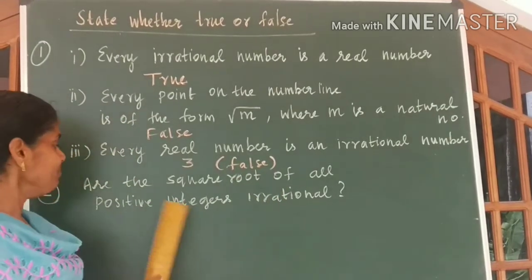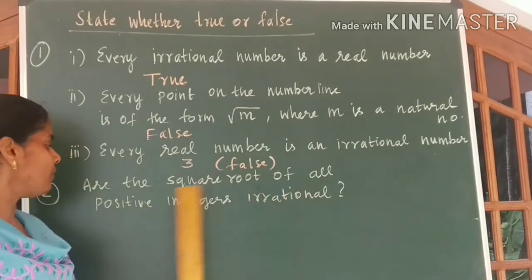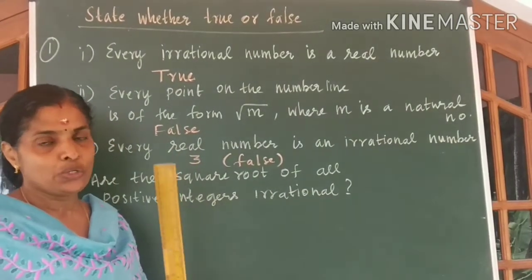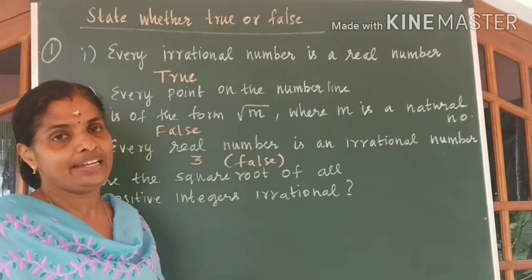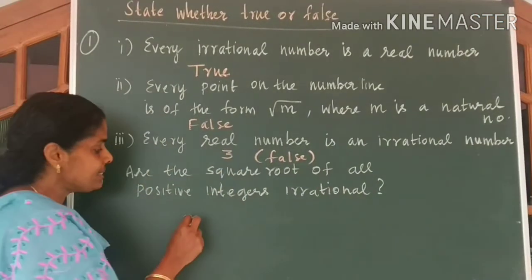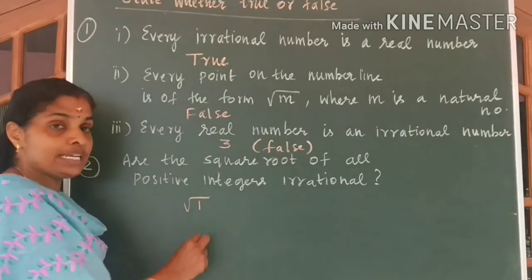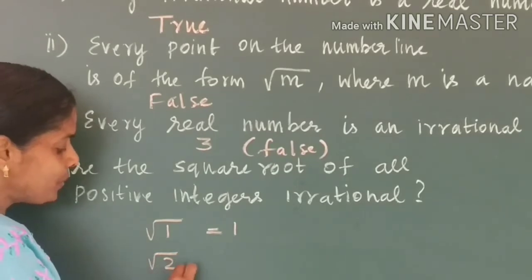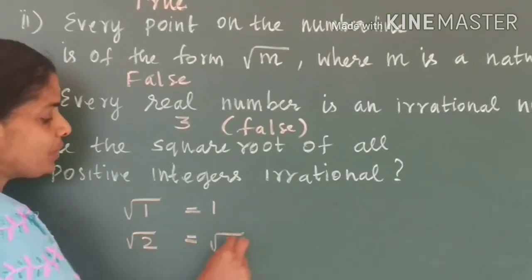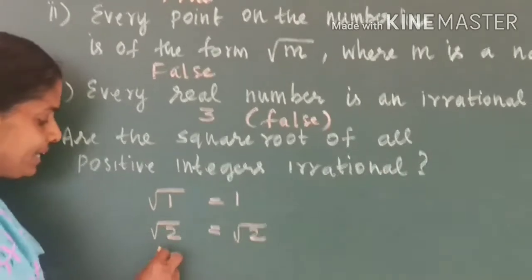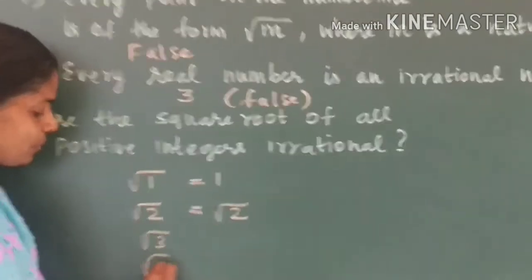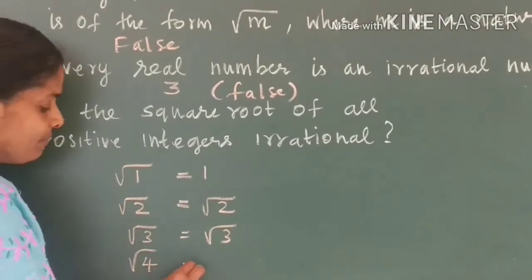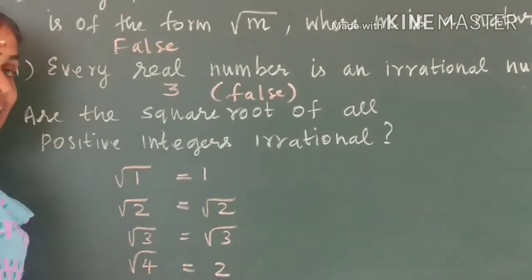Come to the next idea. Are the square roots of all positive integers irrational? Here you should get a very clear idea. I will explain. Let us start with the first positive integer, root 1. Root 1 is equal to 1. What about root 2? Root 2 is root 2 itself, it cannot be simplified. Similarly, root 3, root 4, etc. Root 3 can be written as root 3 itself, whereas root 4 can be written as 2.